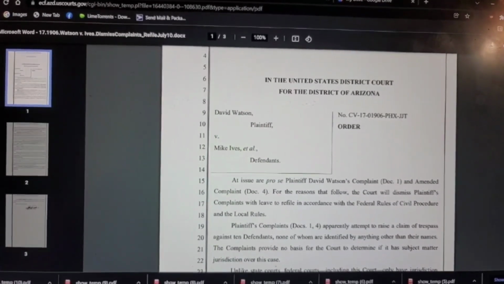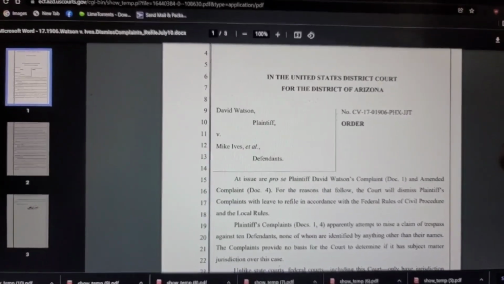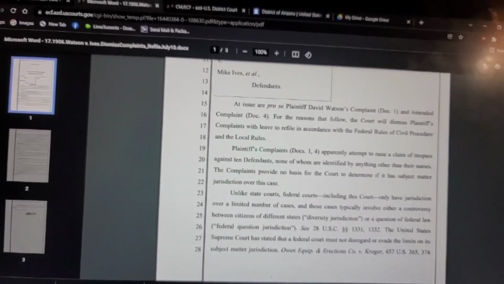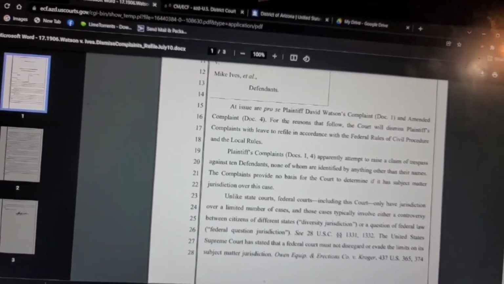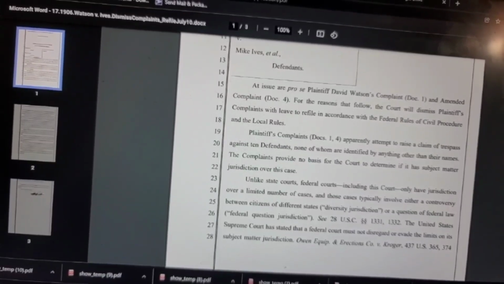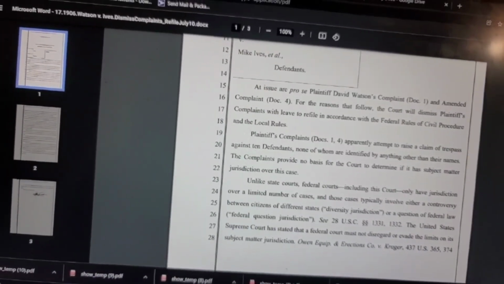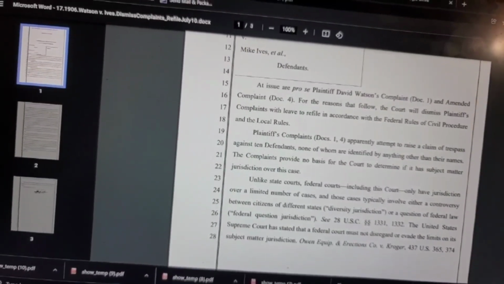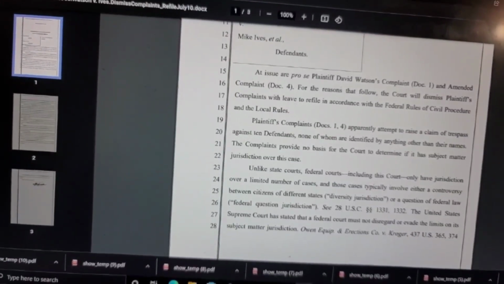For reasons that follow, the court will dismiss plaintiff's complaints with leave to refile in accordance with federal rules of civil procedure. So they dismissed his case, right? Plaintiff's documents number 1 and 4 apparently attempt to raise a claim of trespass against 10 defendants, none of whom are identified by anything other than their names. So I guess you got to put their actual position, and addresses and things like that, right? The complaints provide no basis for the court to determine if it has subject matter jurisdiction over this case.